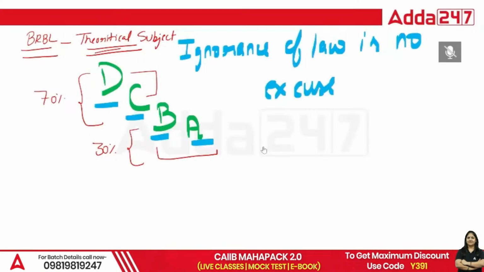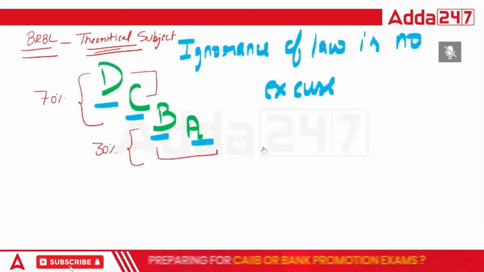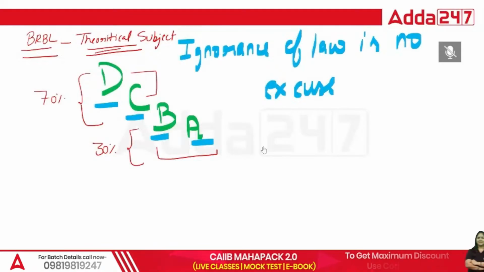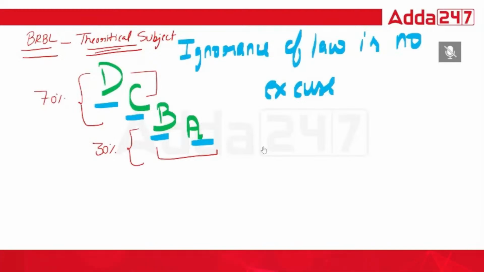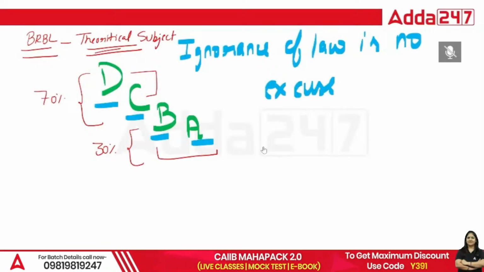Done, class. Now if we talk about module D, module D basically contains a total of 9 acts, and the percentage that I will give you is 30%. Questions will be asked from module D, 30%.